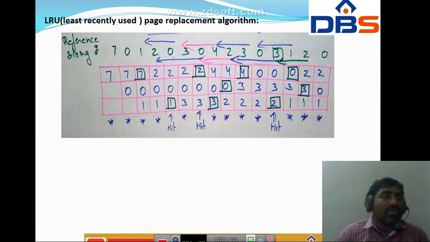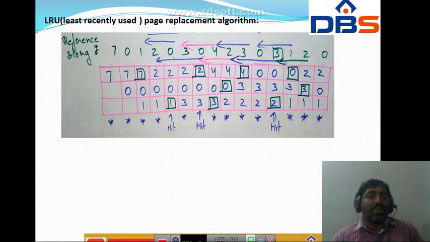So we check like that, and the page which is least recently used, that page only we replace.